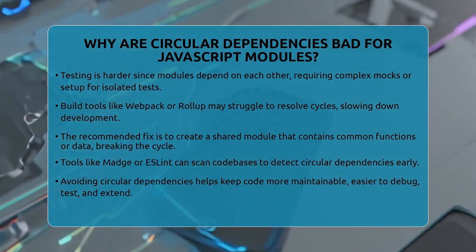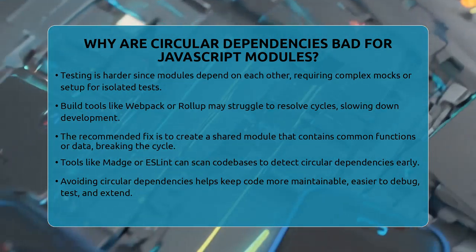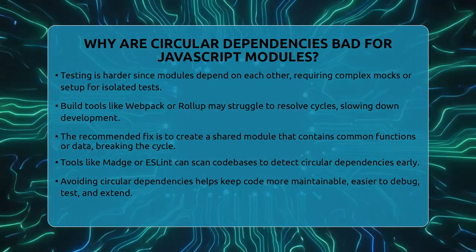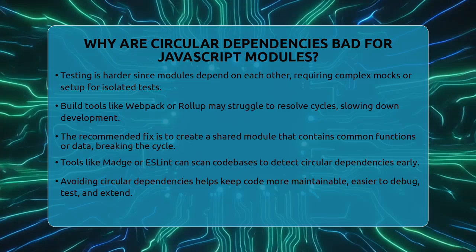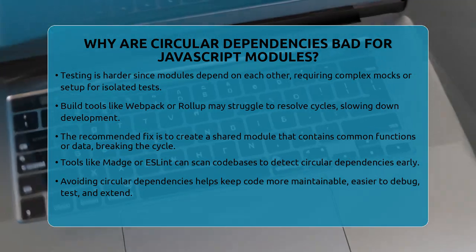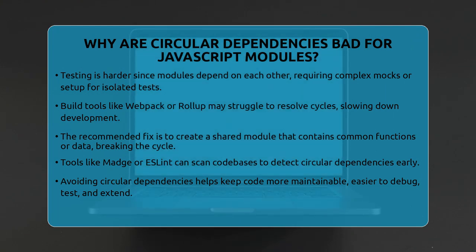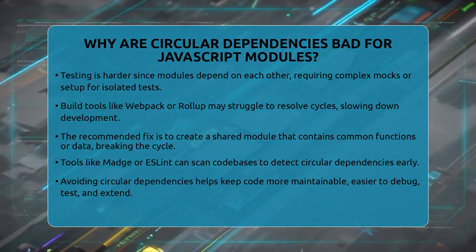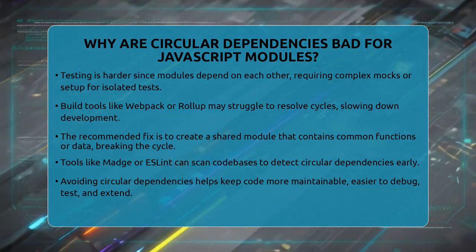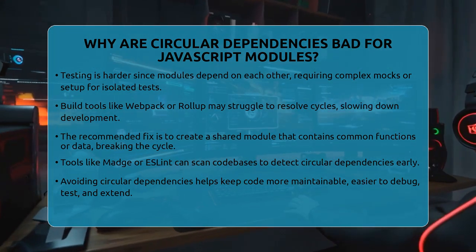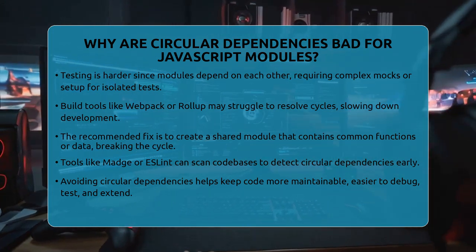There are also tools like Madge or ESLint that can scan your codebase and find circular dependencies before they cause real problems. Detecting these early helps you keep your code stable and maintainable. By understanding how circular dependencies work and why they're problematic, you can write better, more reliable JavaScript modules. Remember, keeping your modules independent and well-structured makes your code easier to debug, test, and extend.